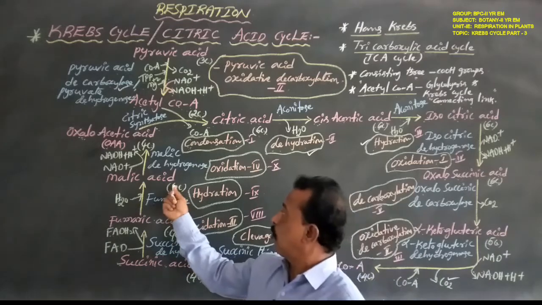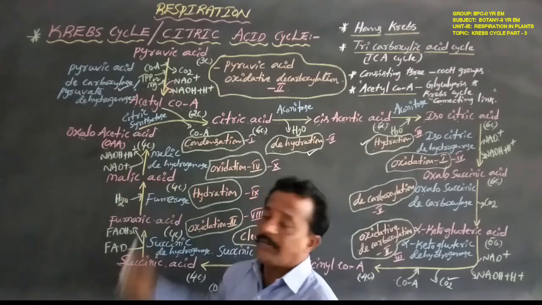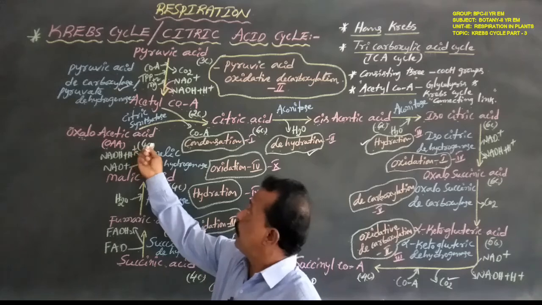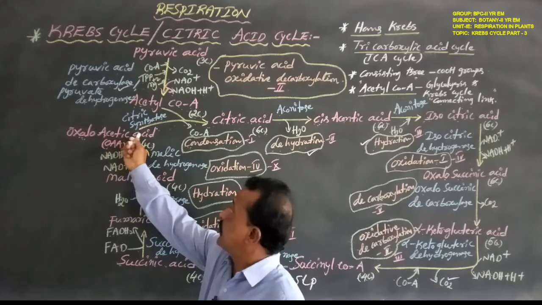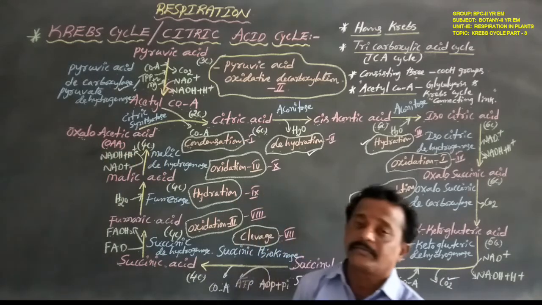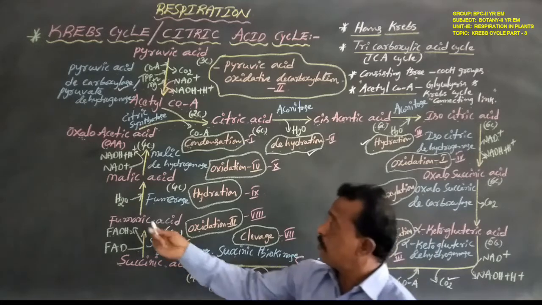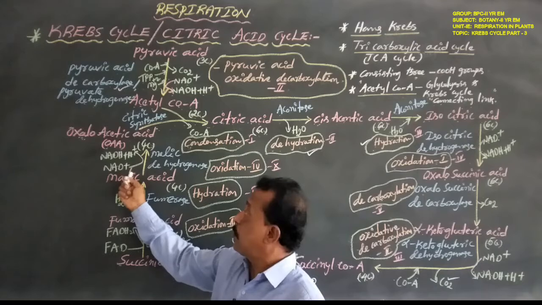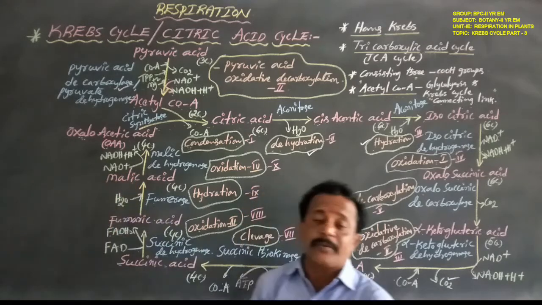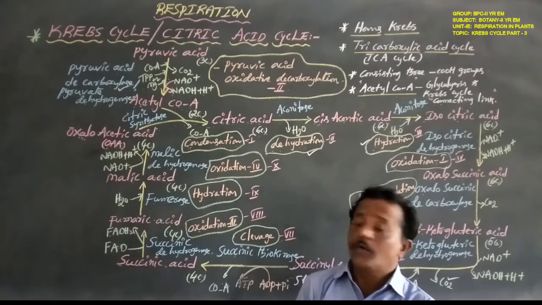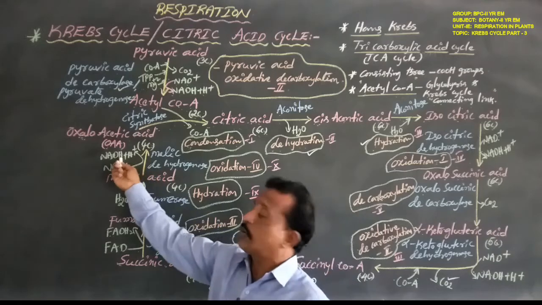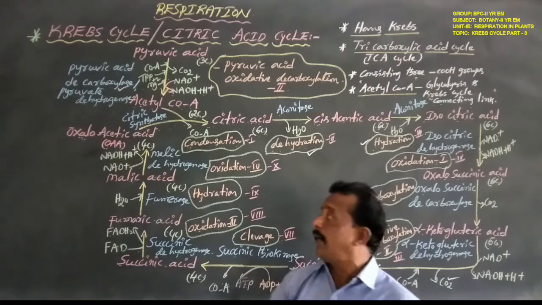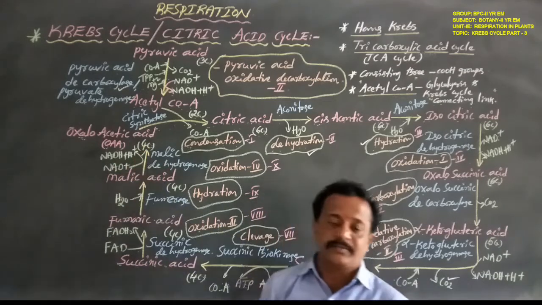Next, the 4 carbon compound malic acid is converted to the 4 carbon oxaloacetic acid or OAA. Malic acid releases 2 hydrogen atoms. These 2 hydrogen atoms are received by NAD+ to form reduced NADH2, or NADH+, H+.